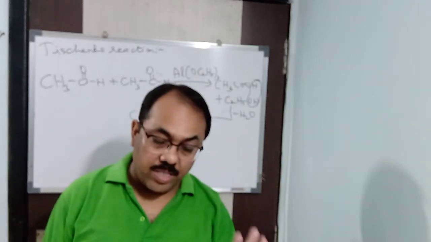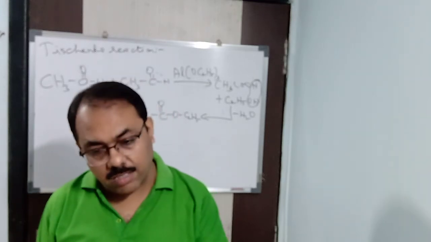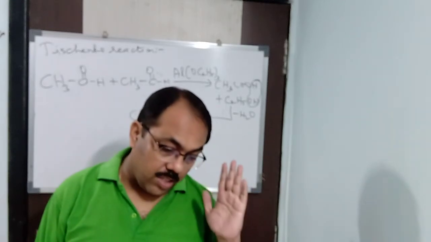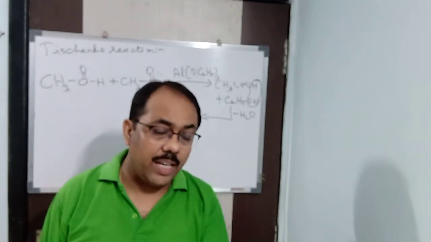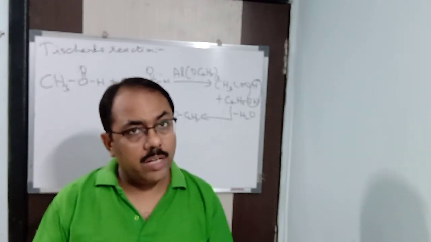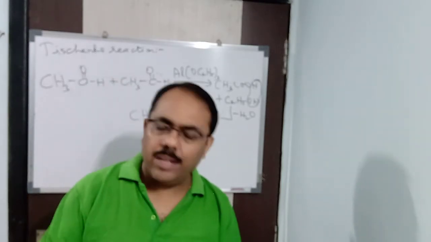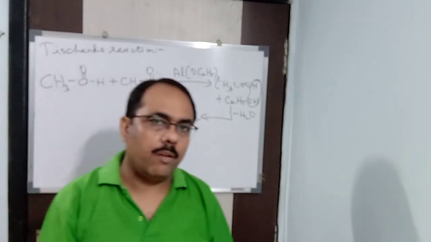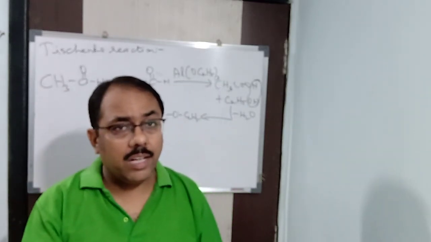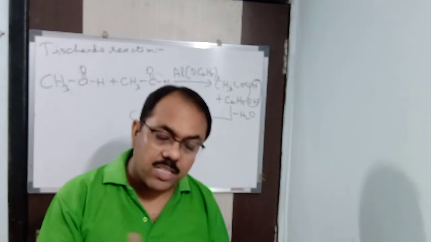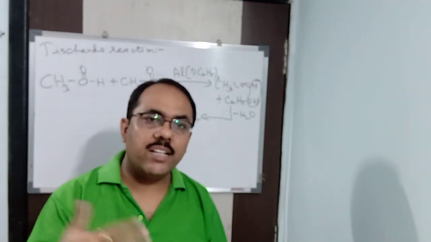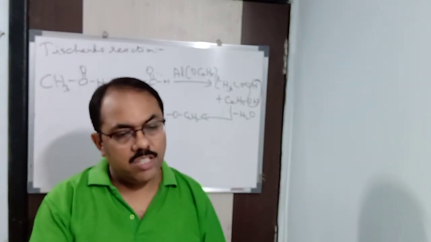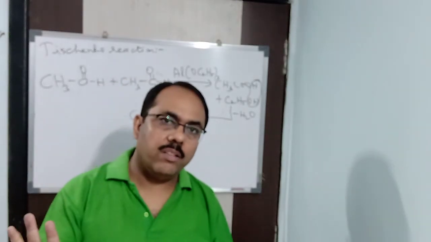But let me tell you here, with ketones the reaction is very slow. With aldehydes, it is fast. Already I have told you why aldehydes are more reactive than ketones. So hence, apart from aluminium ethoxide, you have to take a catalyst here, that is either nickel, platinum or palladium. You have to take a catalyst and you have to heat it, not hydrogen, of course. Then only the reaction can be carried out. So in certain cases, we say that the Tischenko reaction does not take place in ketones. That also is true.